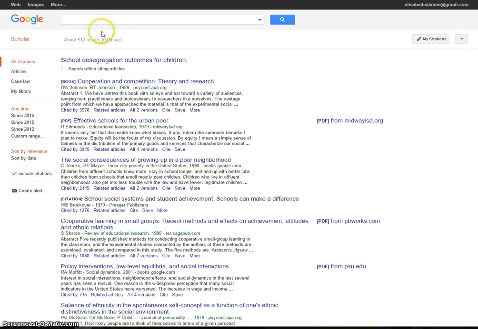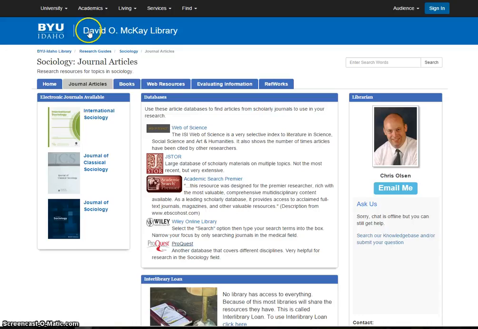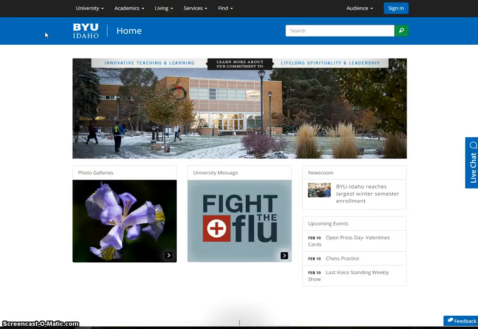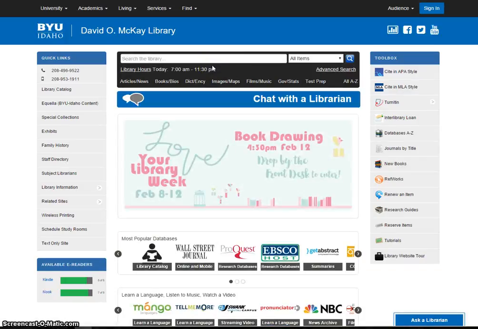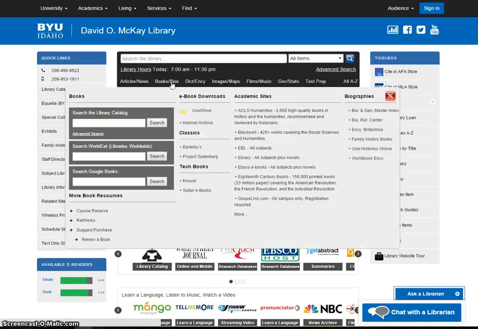The best of the resources, though, that I'm really interested in you guys looking at is the BYU Idaho Library. The library, you might be thinking, oh, well, I don't live anywhere close to the library. It's not going to be useful for my research. But it actually has a lot of great resources if you are either in Rexburg or coming from a distance. So first up, we have books. There are a lot of excellent books out there that we have access to.